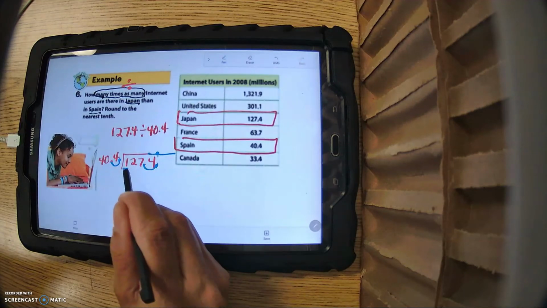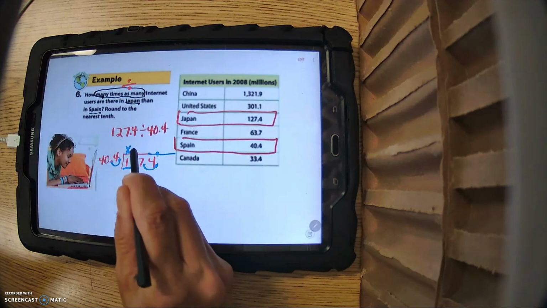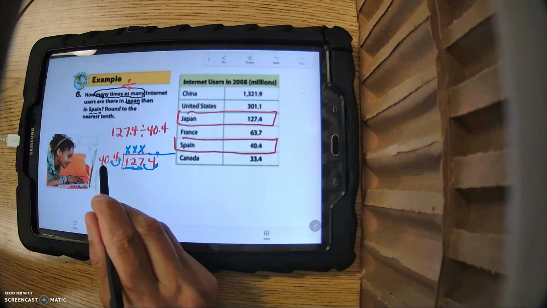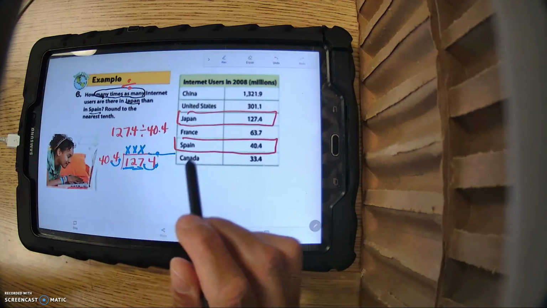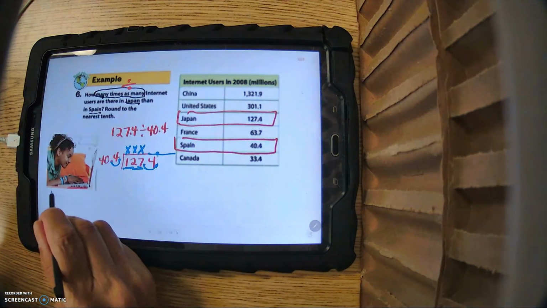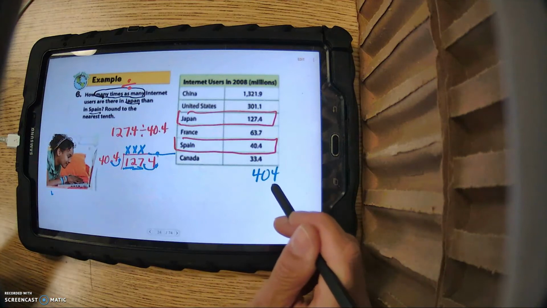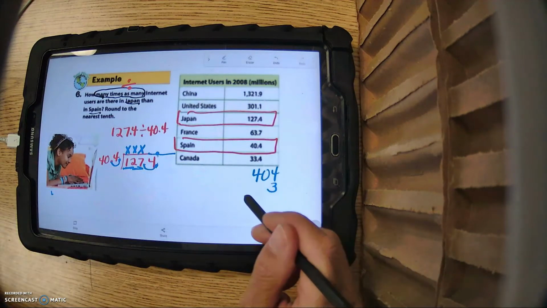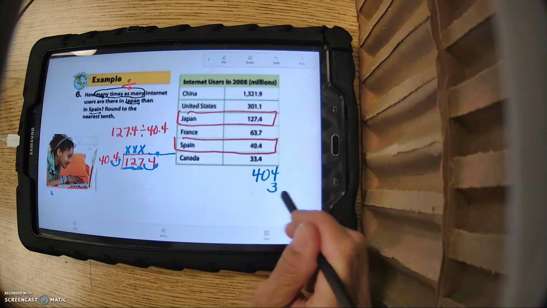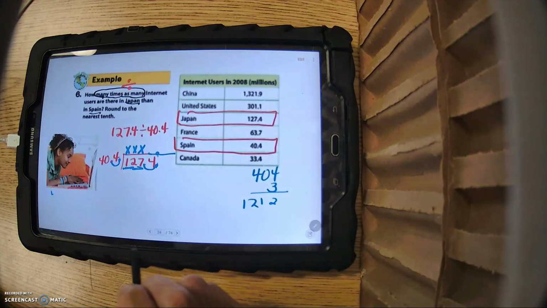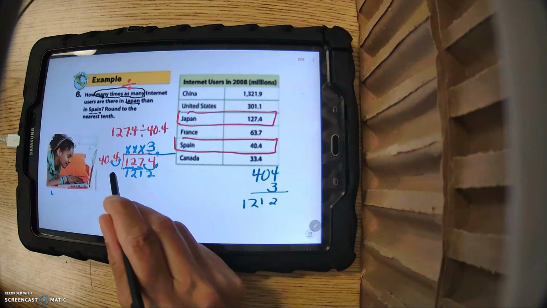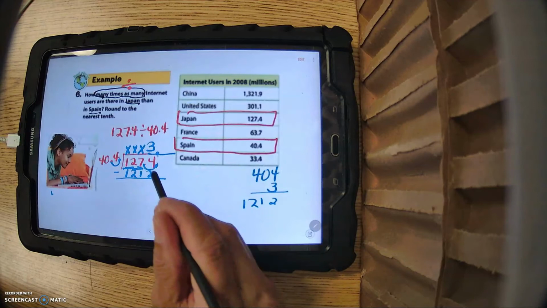So 404 can't go into 1. It can't go into 12. It can't go into 127. So now I got to figure out how many of these go into this. So remember my trick. I'm going to cover up 2 of the numbers. So 4 into 12 is 3. So I'm going to try on the side over here. I'm going to try times 3 and see what happens. So 12, carry the 1. Well, that seems to work. So the 3 goes here. So 1,212. This one's a little bit of a more challenging division problem.